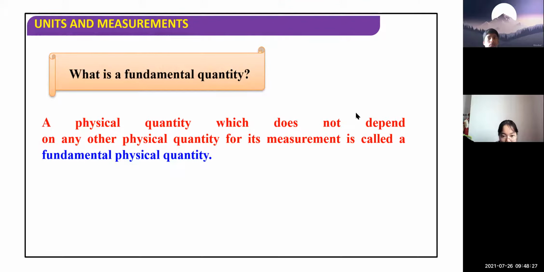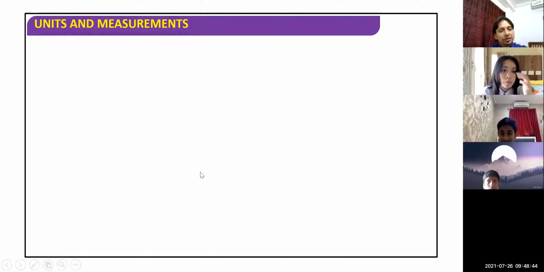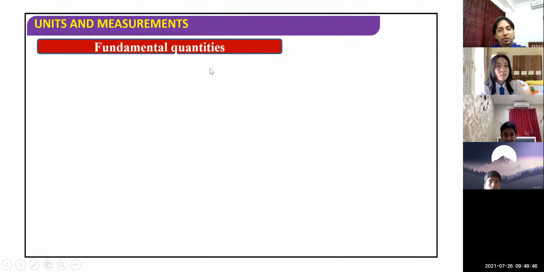In physics, we have a few fundamental quantities. Is there anyone who can tell me how many fundamental quantities we have? Seven. Yeah, by nature, we have seven fundamental quantities.